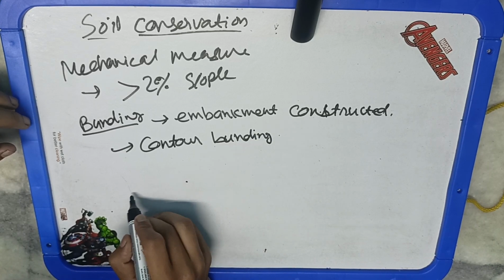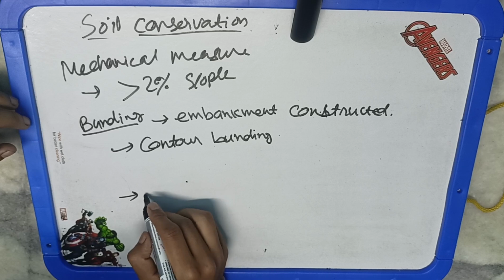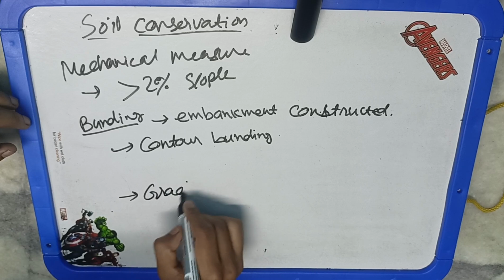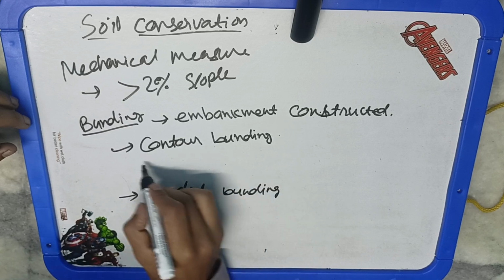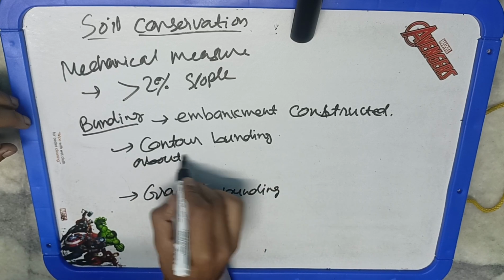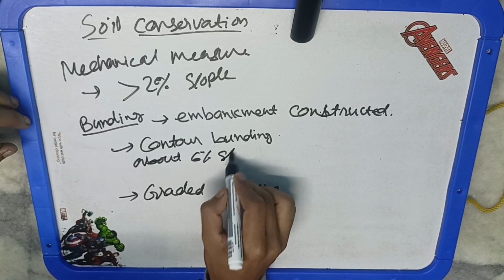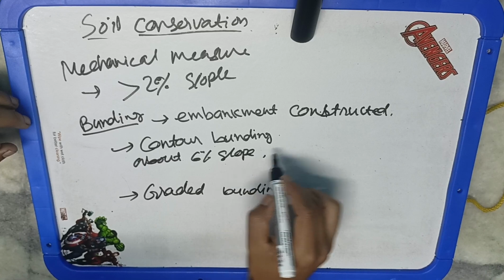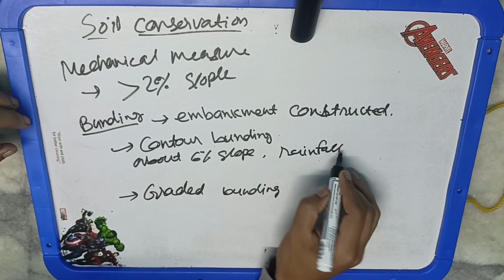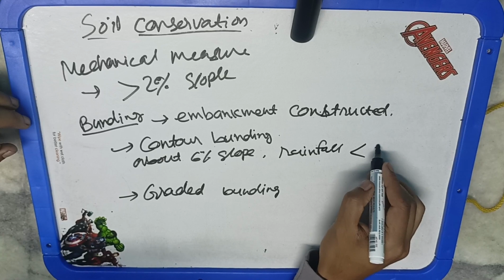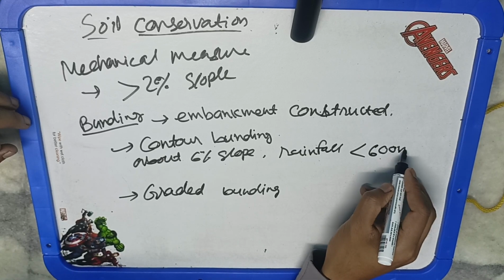If the slope is about 6%, then we go for contour bunding, and it is employed in areas where the rainfall is less than 600 mm. In contour bunding, the practice consists of making a narrow base embankment at intervals across the slope of the land, that is, along the contour.